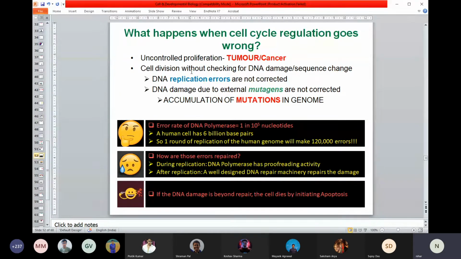So I think you have probably already been given an idea that during replication, when the DNA gets replicated by DNA polymerase, it can always make some error. When a DNA polymerase is rapidly adding nucleotides during DNA synthesis, it can make some error. Some error it can make, even though it has the capability to correct errors. It can make the error and it can correct the error. Even after that, there could be some error transmitted to the offspring, right? And in daughter cells, that's possible. So that's what it's telling.